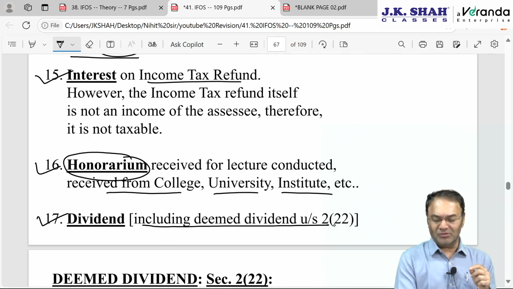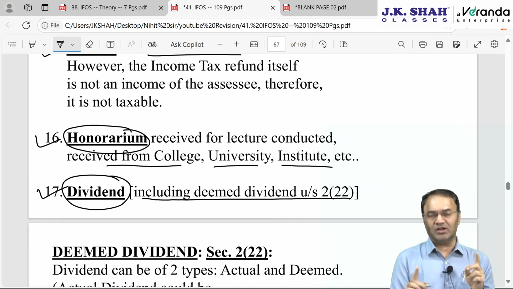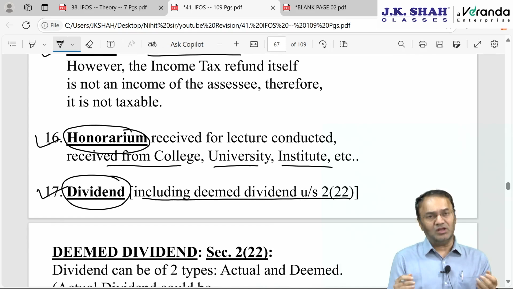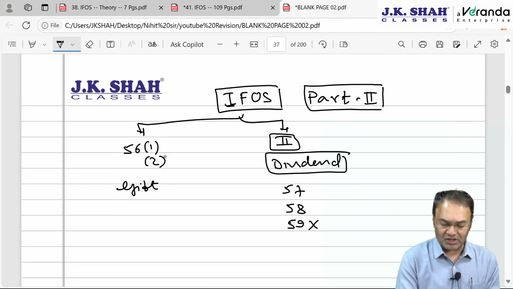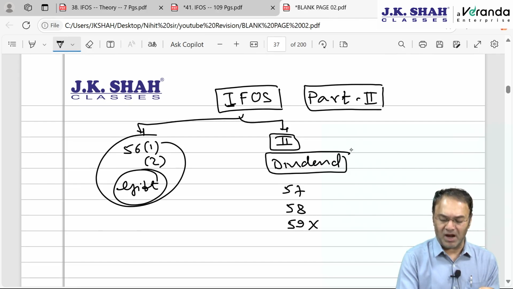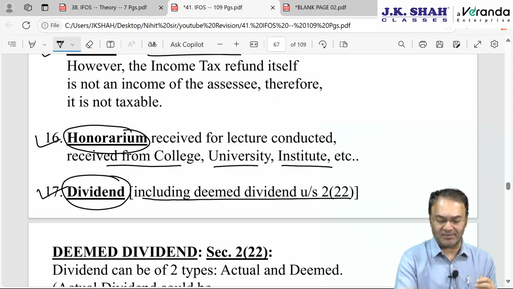Dividend, including deemed dividend under section 2(22). Now what happens is, there are two types of dividend, real dividend and deemed dividend. This part of dividend or deemed dividend is an important part. Part 1 of this revision lecture, we discuss gift transaction, and part 2 focuses on dividend. These are the things which come in the final CA exams.